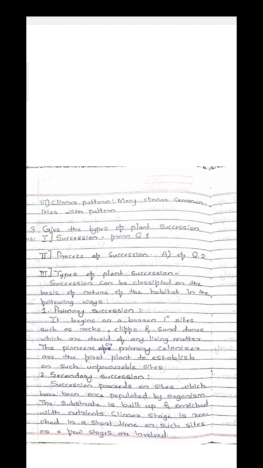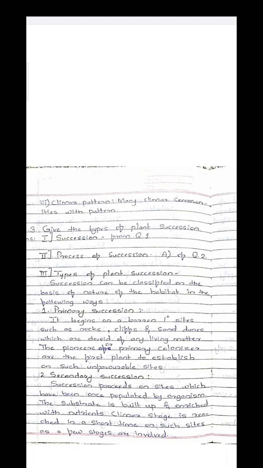The first type of succession is the primary succession. In primary succession, it begins on barren land or barren primary sites such as rocks, cliffs and sand dunes, which are devoid of any living matter.